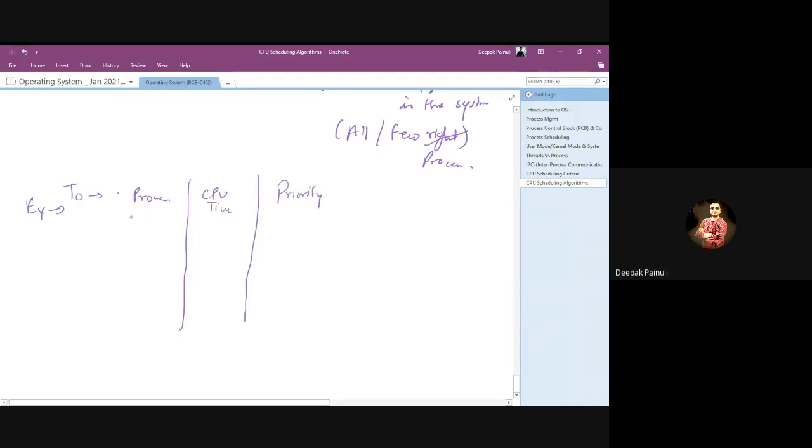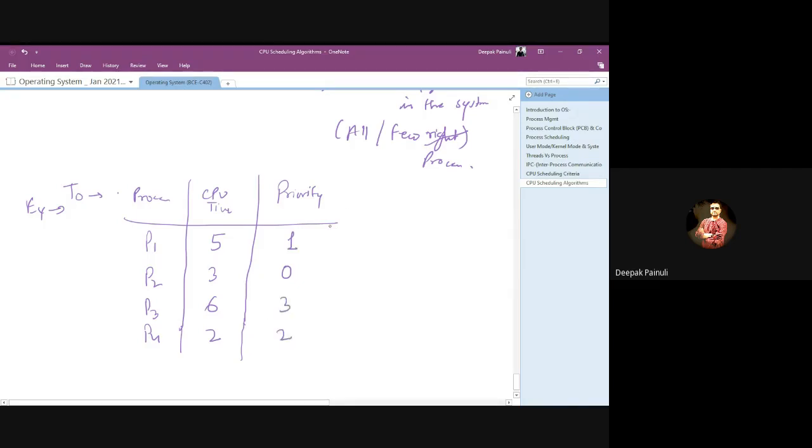Every process is given a priority by the OS, right? Let's say we have P1, P2, P3, and P4. The CPU time required is 5, 3, 6, 2, right? And the priorities of the processes are 0, 1, 2, 3.